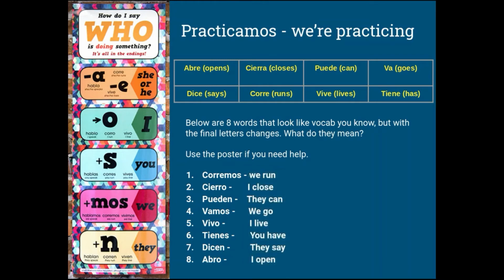Here's your answer key. As you can tell, it's the last letters of the word that tell you who's doing the action. Corremos means we run, not runs. Cierro with an O means I close. Pueden with an N means they can. It all comes back to the poster on the left.